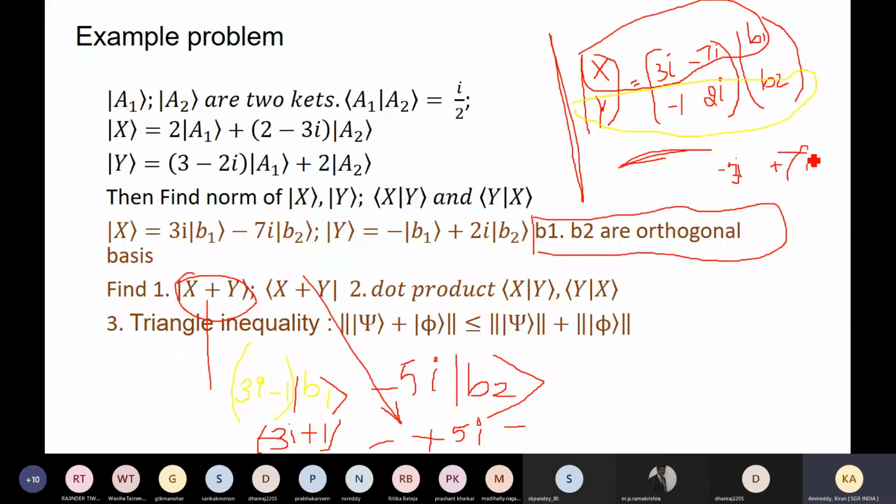I'm only taking the coefficients. So this is the one, multiplying the same, I can put here minus 1 plus 2i. You can just see, imagine here plus 2i value. Then you multiply this term with this term, and this term with this term. That is your inner product of x and y. Similarly, we can take y and x.